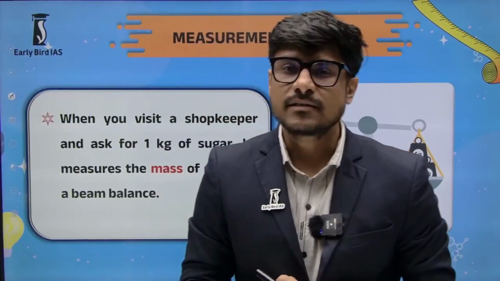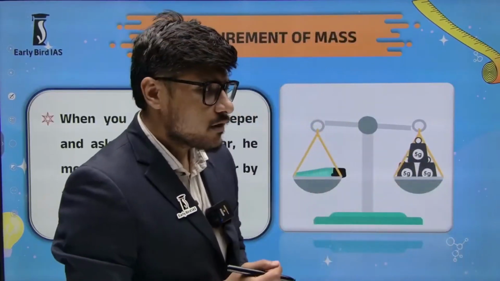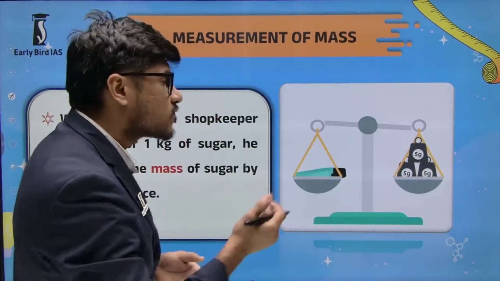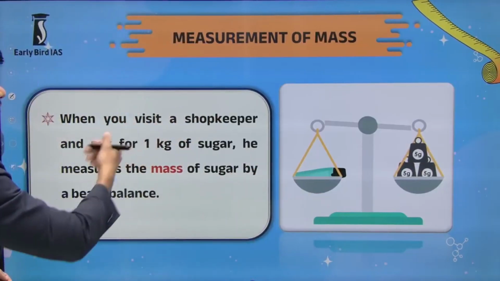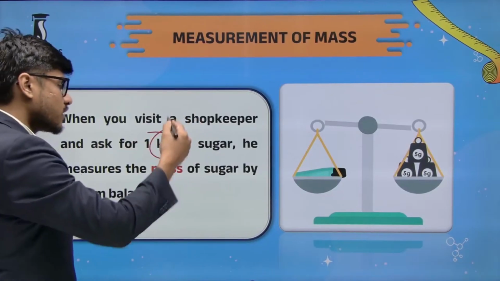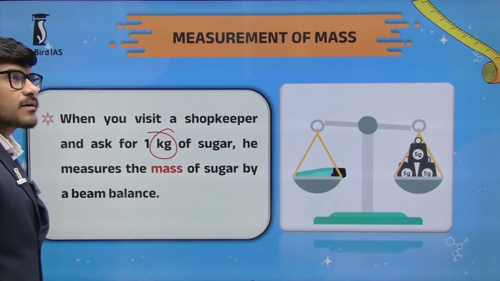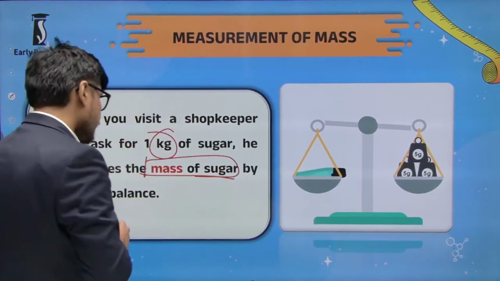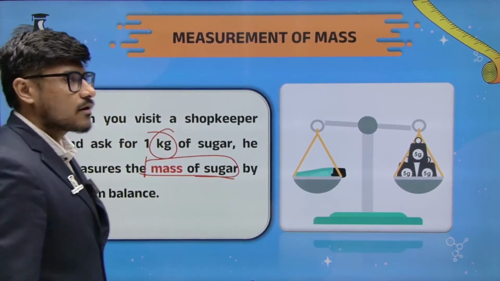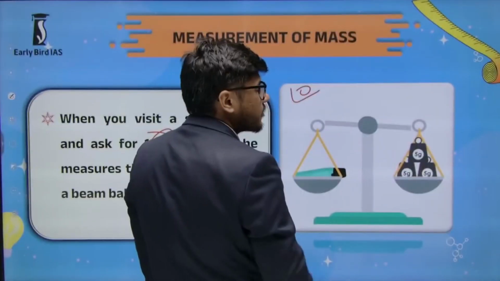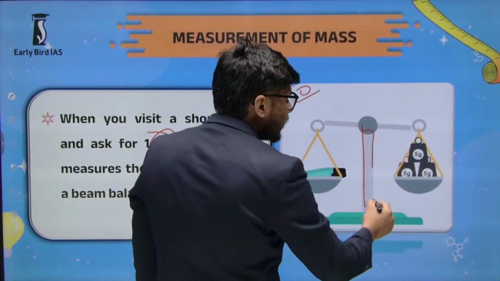What does this 2 kg measure? Whenever you visit a shopkeeper and ask for a kg of sugar, that person actually measures the mass of the sugar. Right? You have seen this kind of weighing scale. Right? This is called a beam weighing scale.